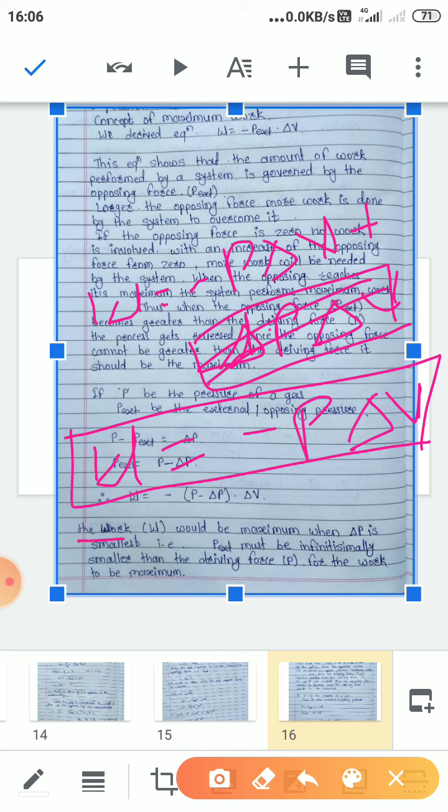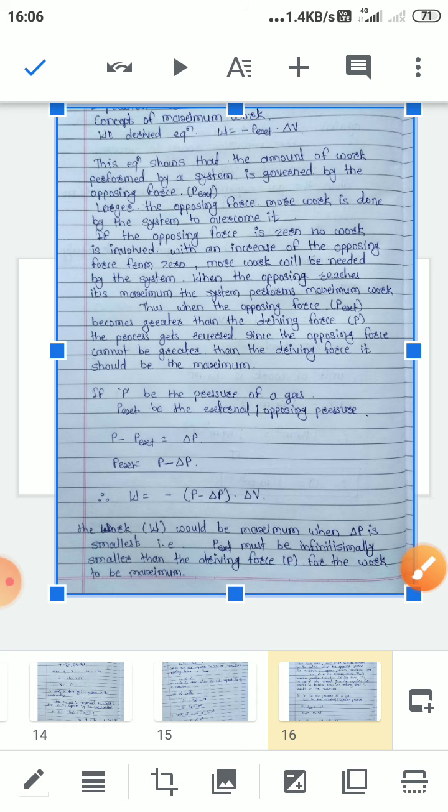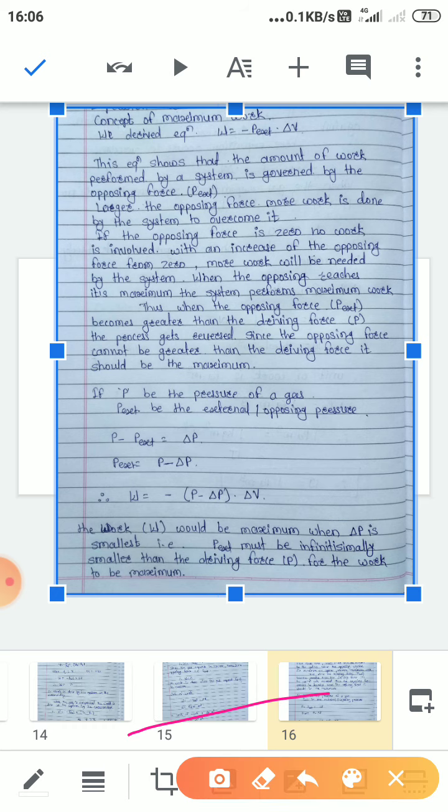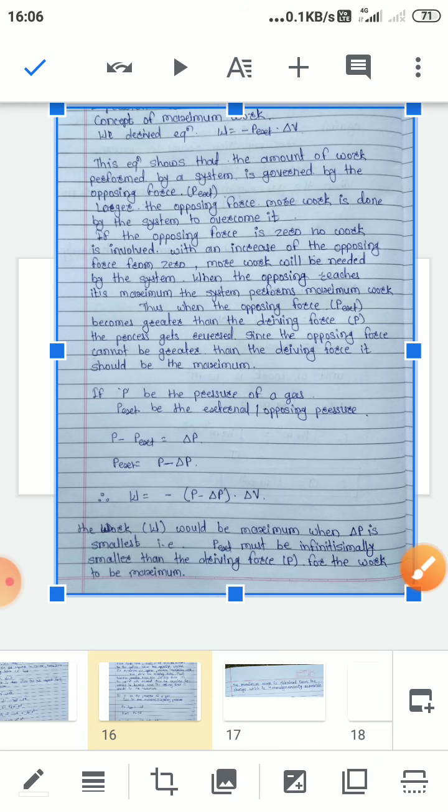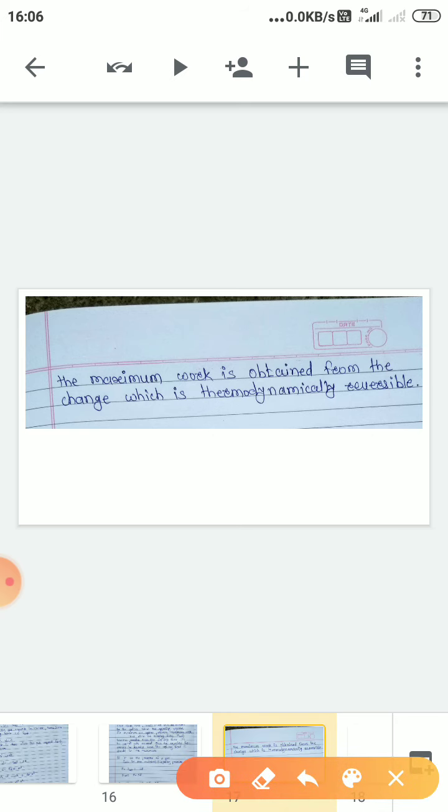So W would be maximum when delta P is smallest, and PEXT must be infinitesimally smaller than the driving force for the work to be maximum. Therefore, the maximum work is obtained from the change which is thermodynamically reversible. Okay, so this is the concept of maximum work.